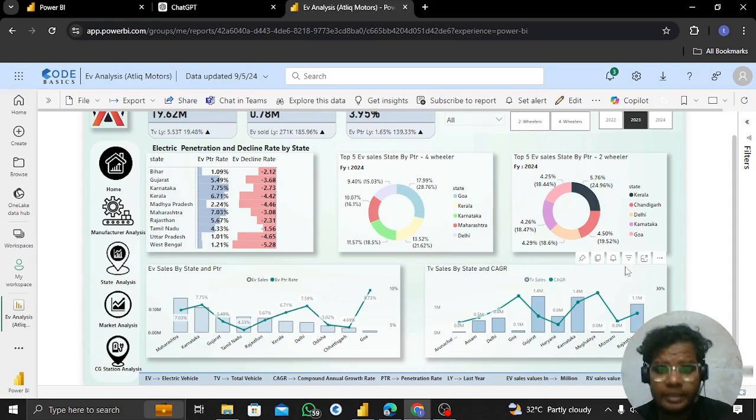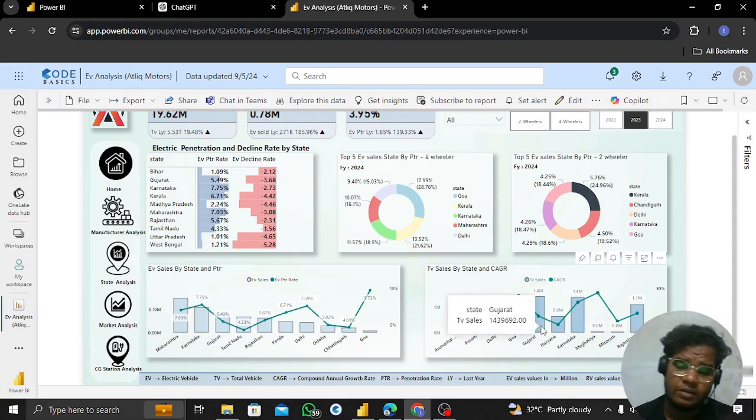And here it's the compound annual growth rate for the total sales. Okay, total vehicle sales. TV is nothing but total vehicle. Total vehicle includes both electric as well as non-electric. See, Gujarat is holding 1.4 million total vehicles, and still it has a slow CAGR, which means a low CAGR. And then Karnataka is the same case, as well as Rajasthan. These are the states, and here is also the same scenario. Gujarat already starts its sales with a high volume.